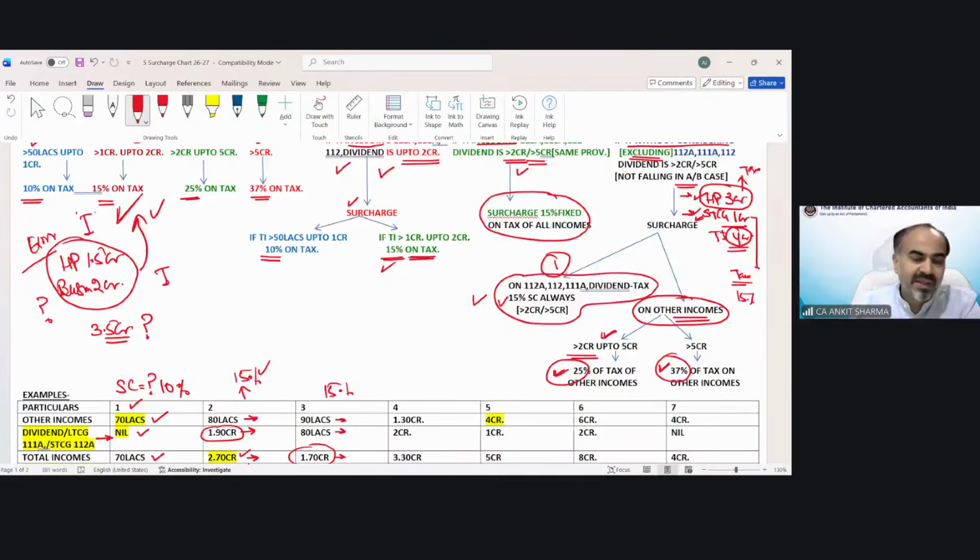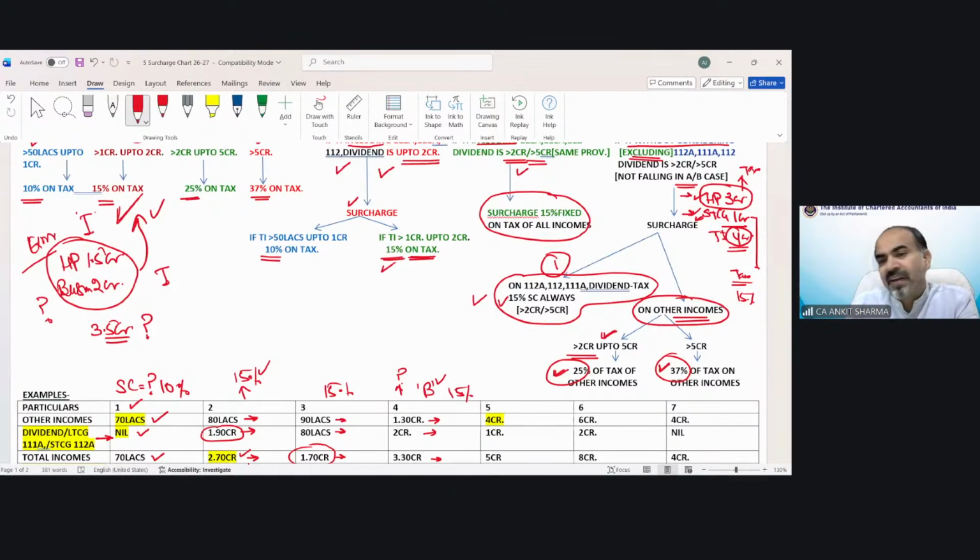Okay, now let's come to the fourth. Now you can see 1.30 crore and 2 crore. So now total income is 3.30 crore. So which case is applicable in example number 4? B case of category 2, and the B case rate is 15%.